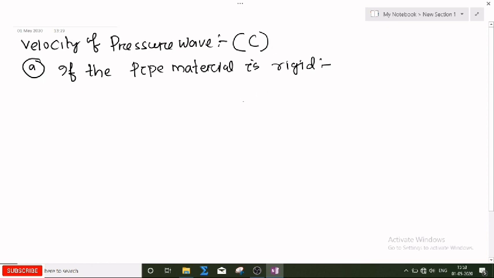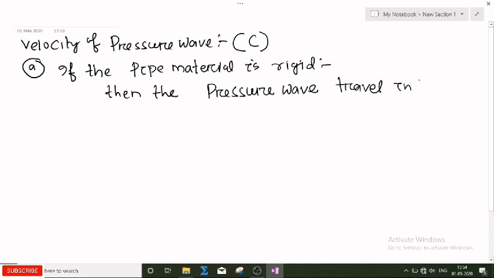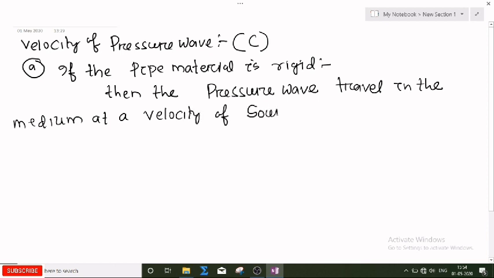So if the pipe material is rigid, then the pressure wave will travel in that medium, whatever the fluid is there, at the velocity of sound, that is represented by C. Okay, so this is the condition.